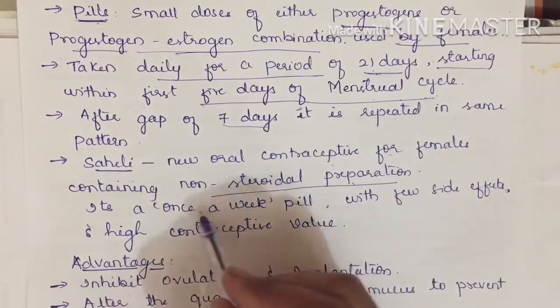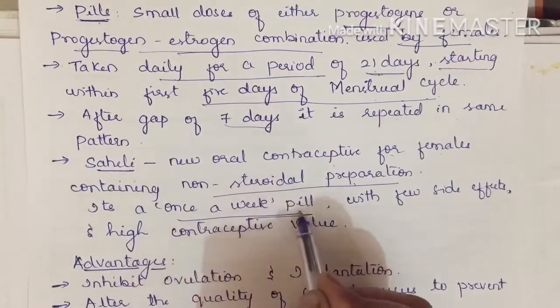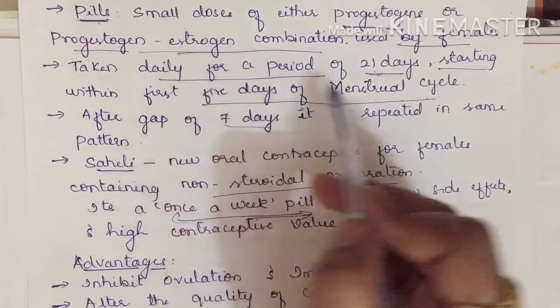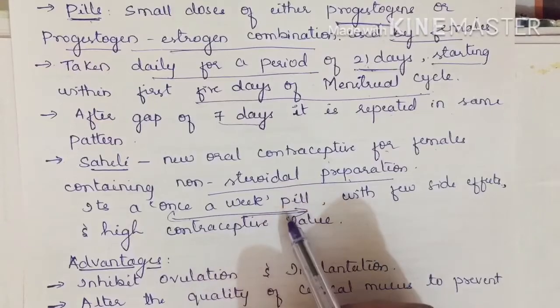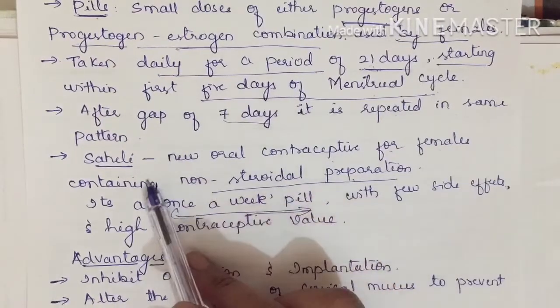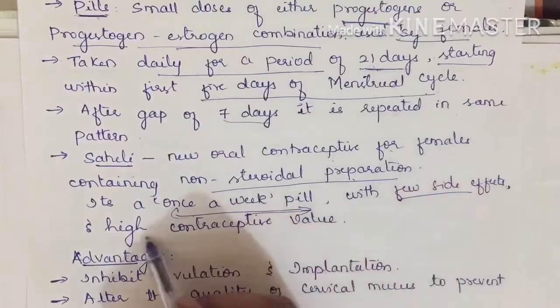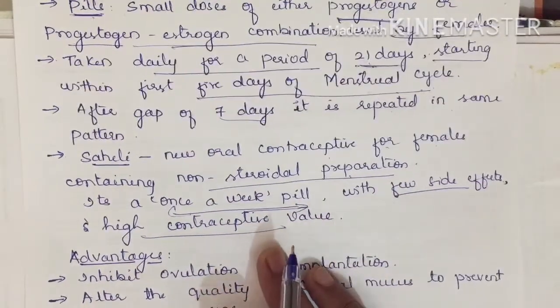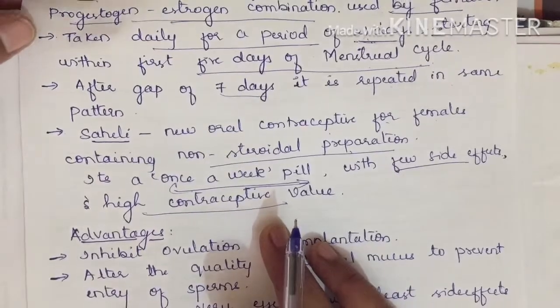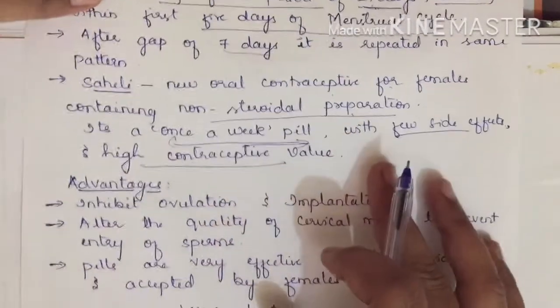Saheli is a once a week pill, whereas other pills, as we said, are taken for 21 days. In a week, one pill is enough, with few side effects and high contraceptive value. Side effects are less, and it does not allow conception. It does not allow fertilization. So about Saheli you should know.